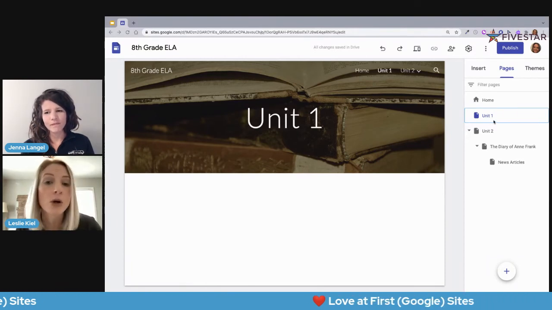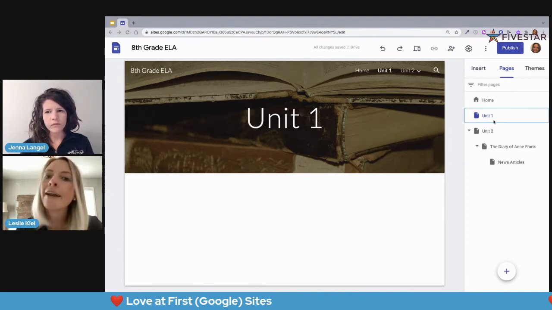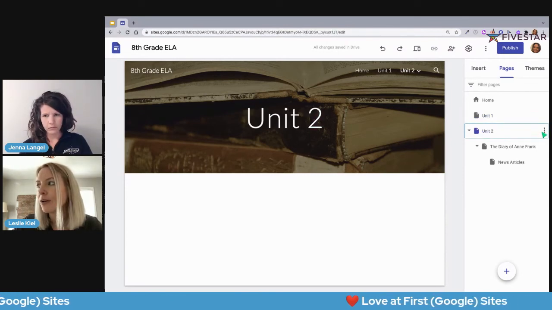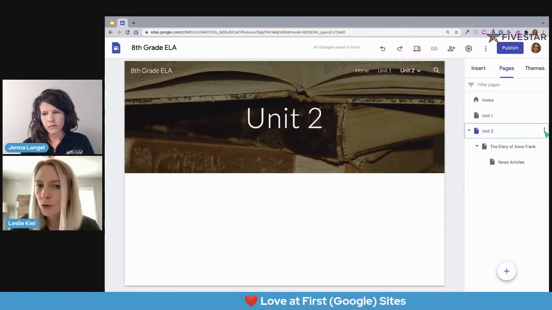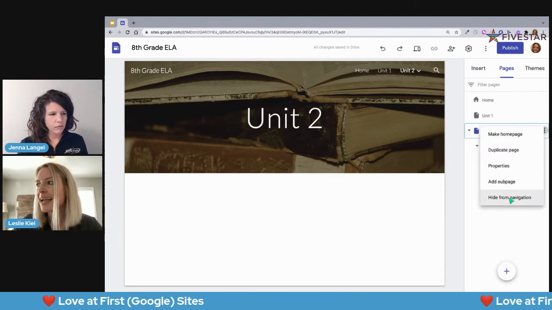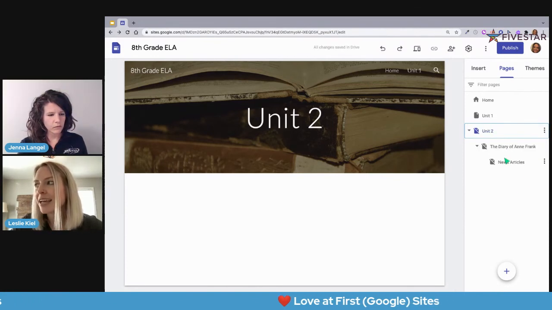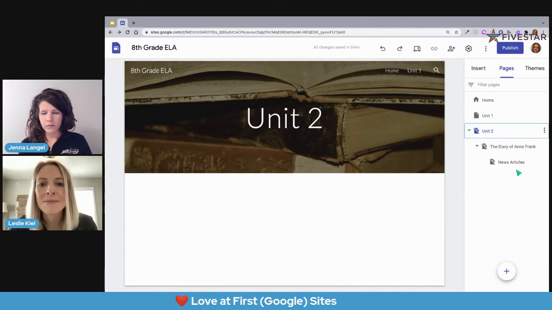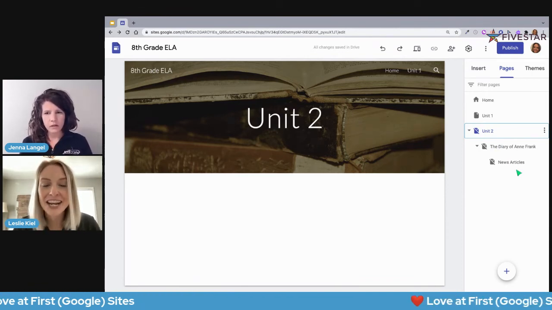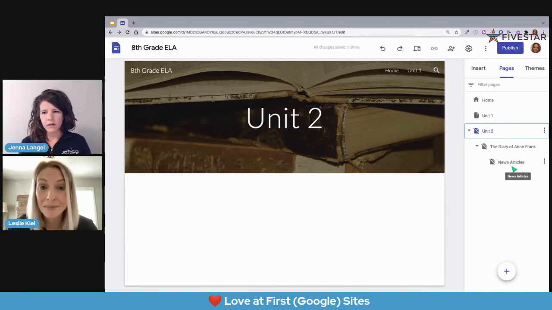I don't want my students, or parents and families, to be able to look past Unit 1. Like, let's not get ahead of ourselves. I can hover over Unit 2, find those three dots, because in Google's world, we always know that means there are more options. And I can say hide from navigation. So notice everything under Unit 2 is now going to be hidden. I can still see it as the person that's making the changes on this site, but people that access my site wouldn't be able to see it.